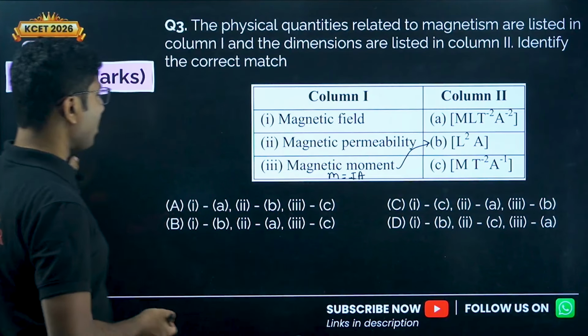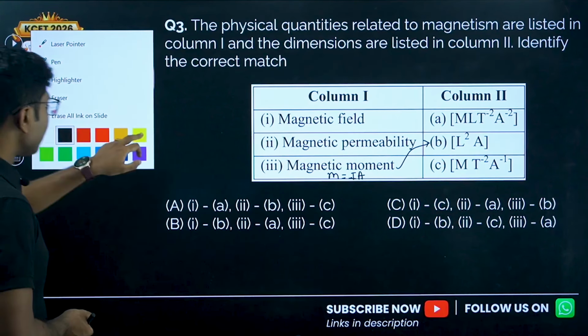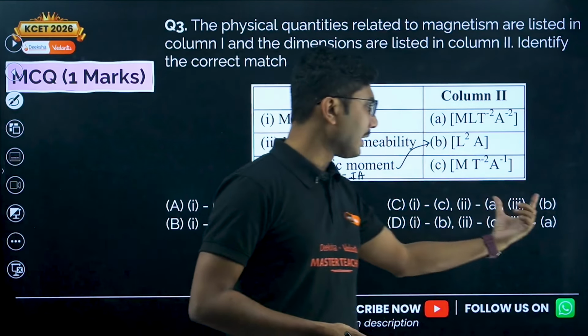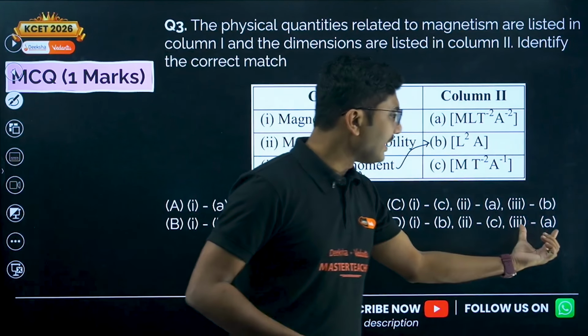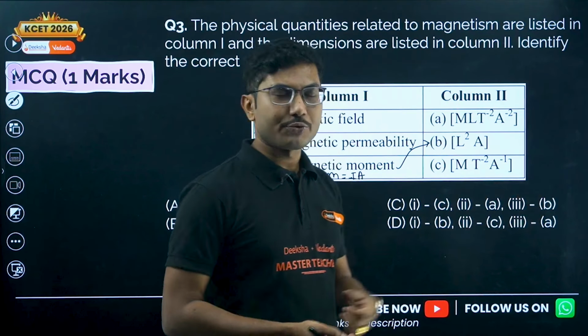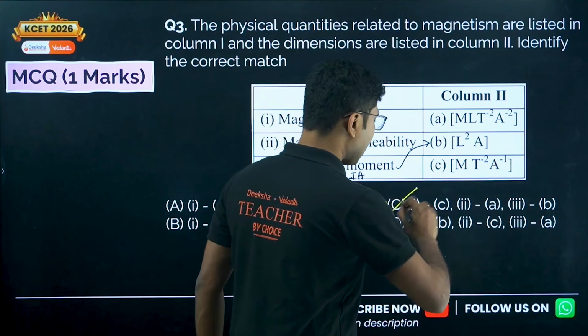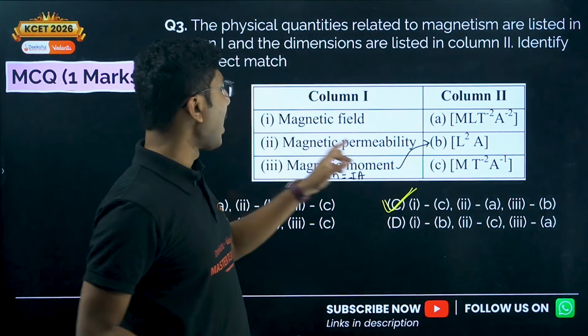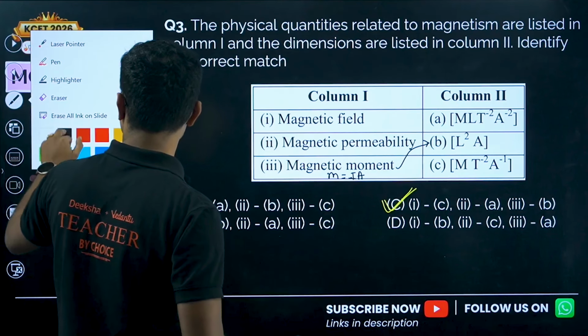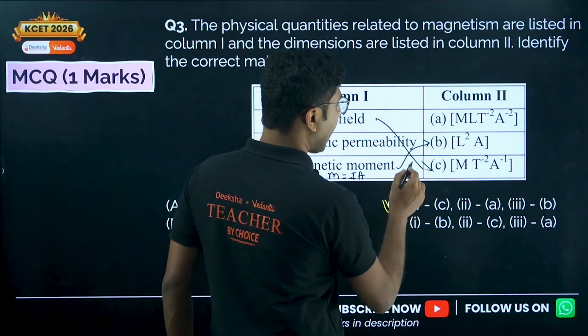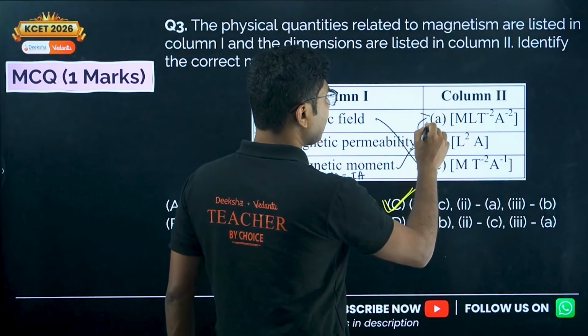Now let's see what are all the options given in this question. If you see, only one correct option has 3 with B; the others are 3 with C, 3C, 3A. Only one correct option with 3B, so definitely this is the correct answer. And if you forget, 1 is matching with C, that means the magnetic field's dimension is given by this one and permeability dimension is given by this one.